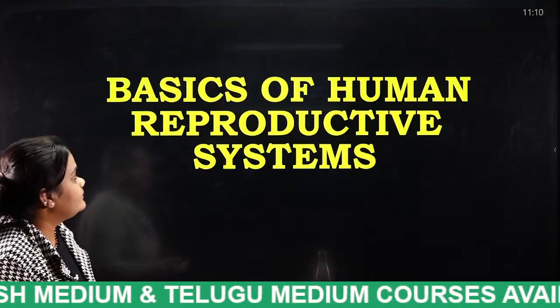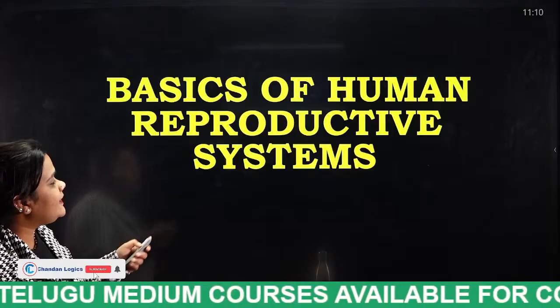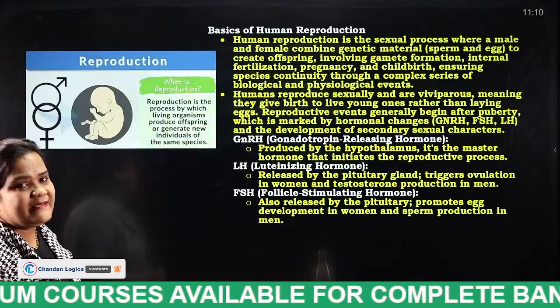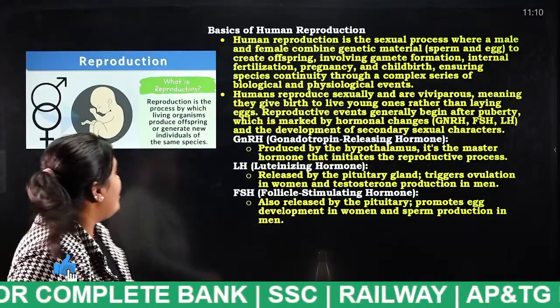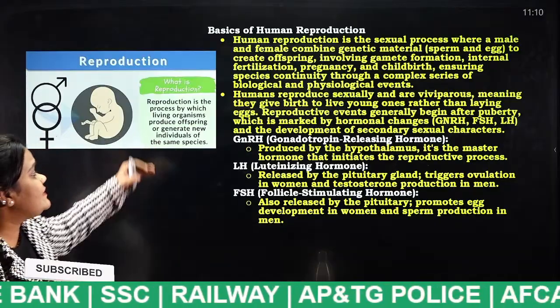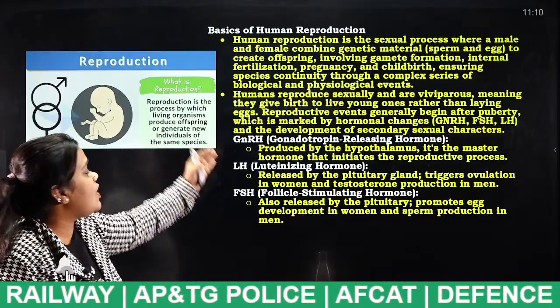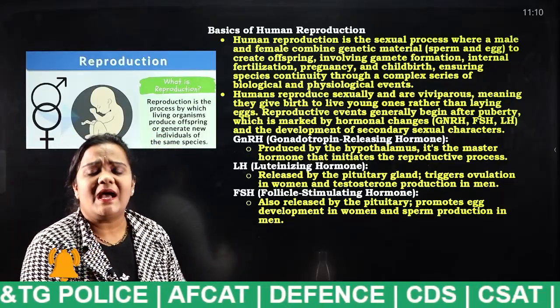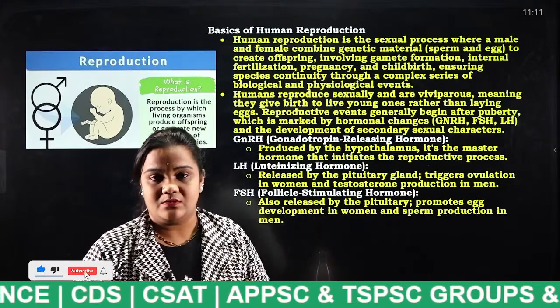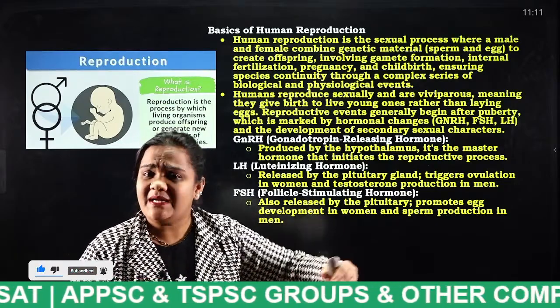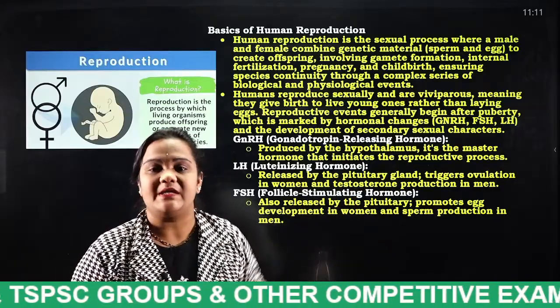Basics of the human reproductive system. So what are the basics? What does reproduction actually mean? Reproduction is the process by which living organisms produce offspring. That is, living organisms are producing their offspring, generating the future children.